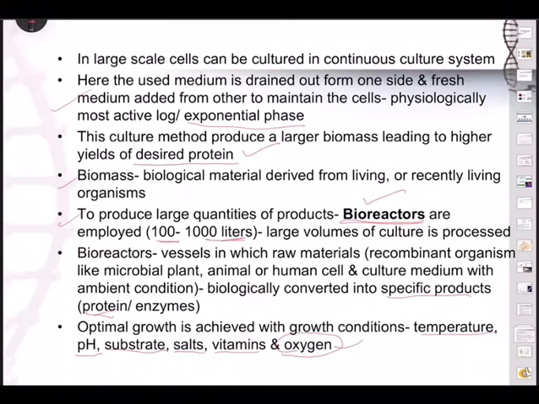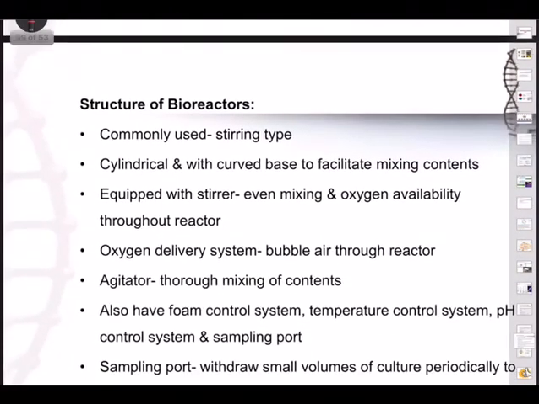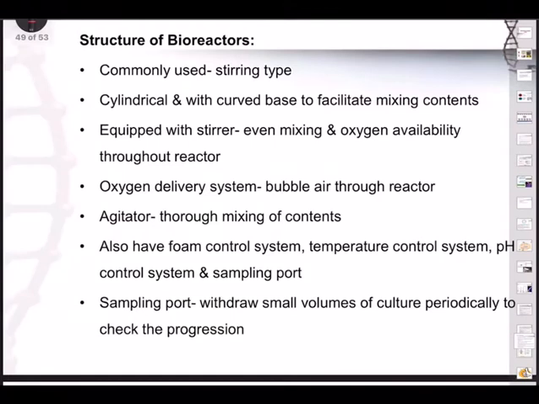So bioreactors are considered vessels in which raw materials are biologically converted into specific products by microbes, plants, and animal cells and their enzymes. So these are the bioreactors. And what is the structure? There are two broadly used bioreactors. They are stirring type: simple stirred tank bioreactors and sparged stirred tank bioreactors. The commonly used one is the stirring type, and it is cylindrical.